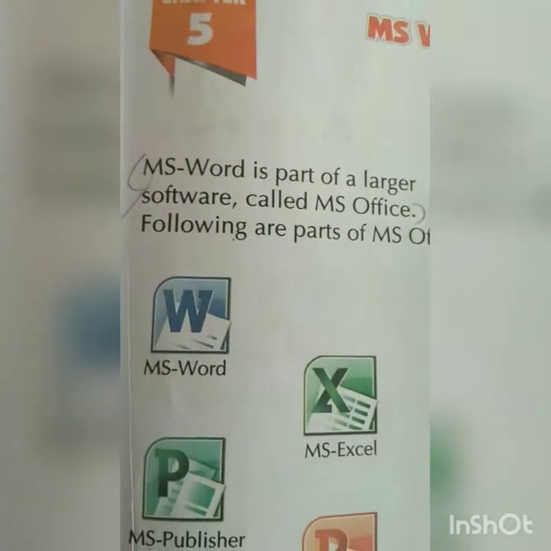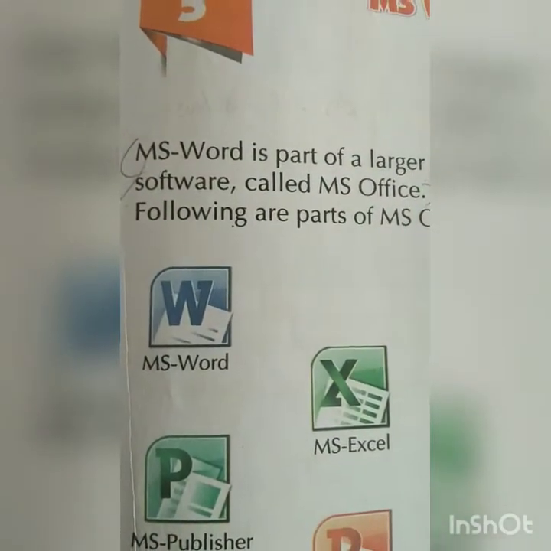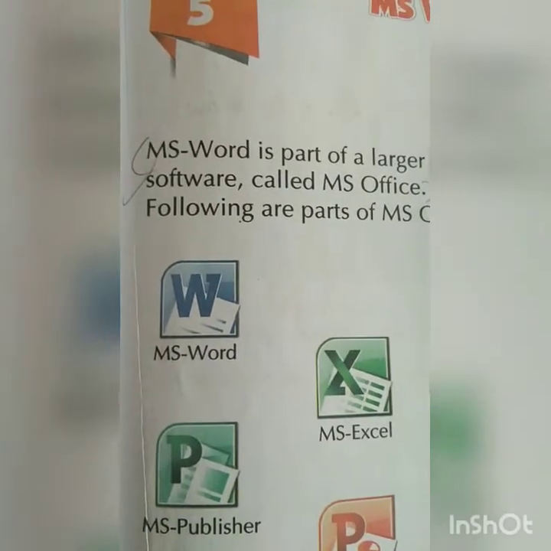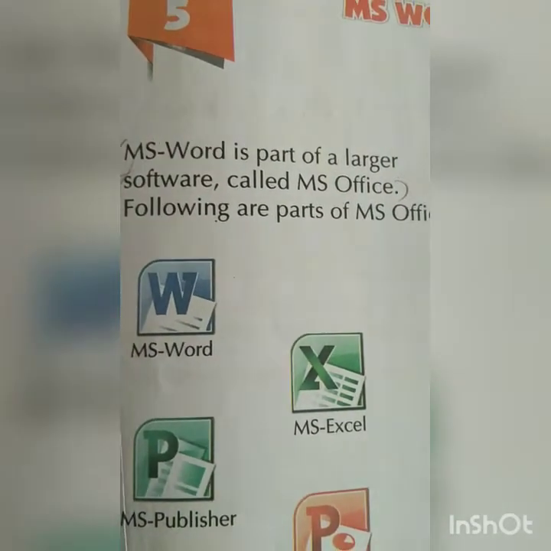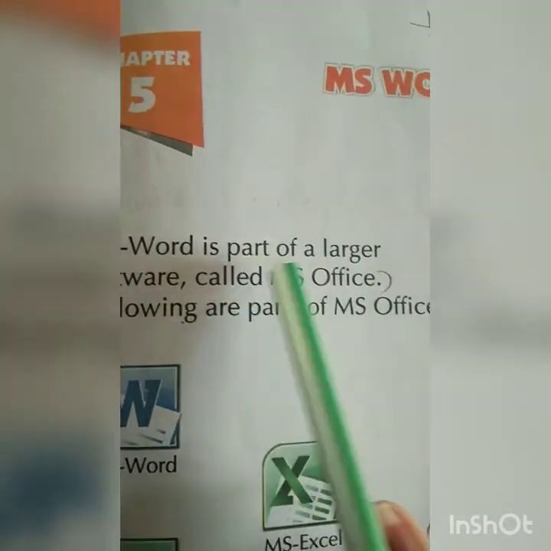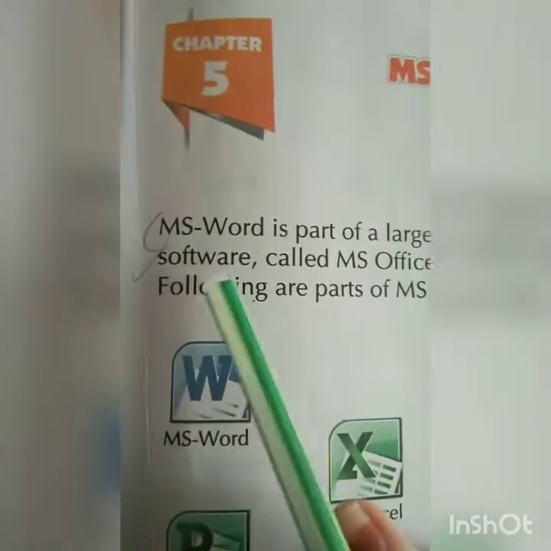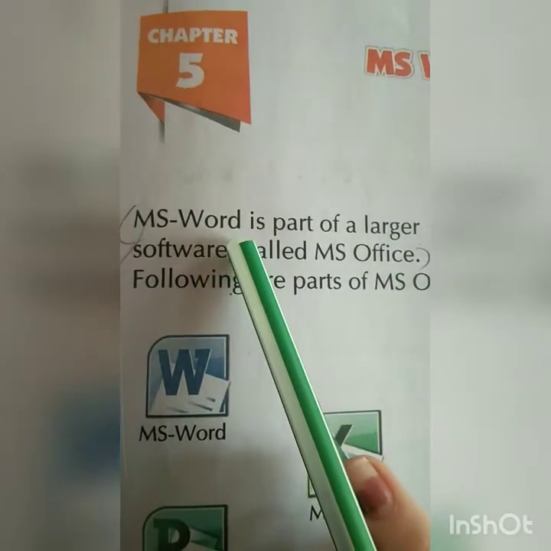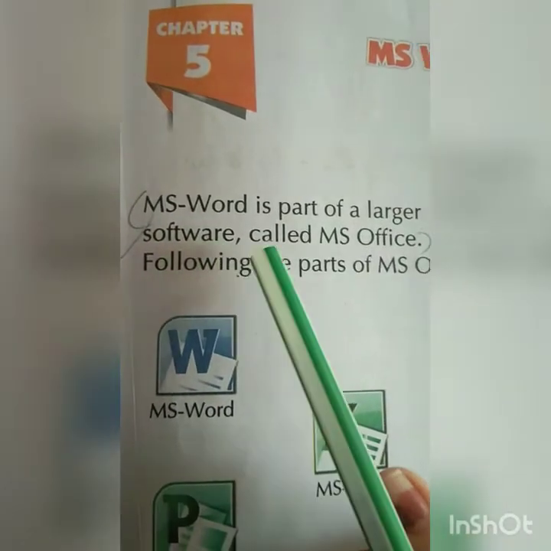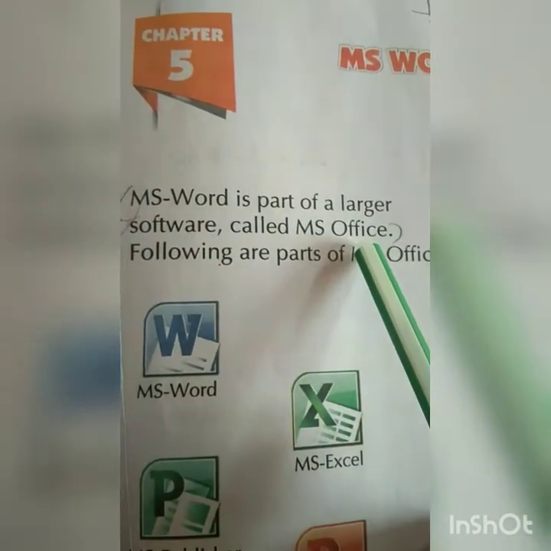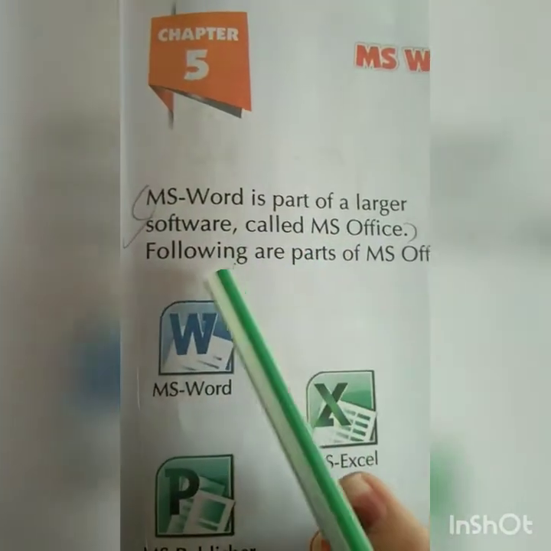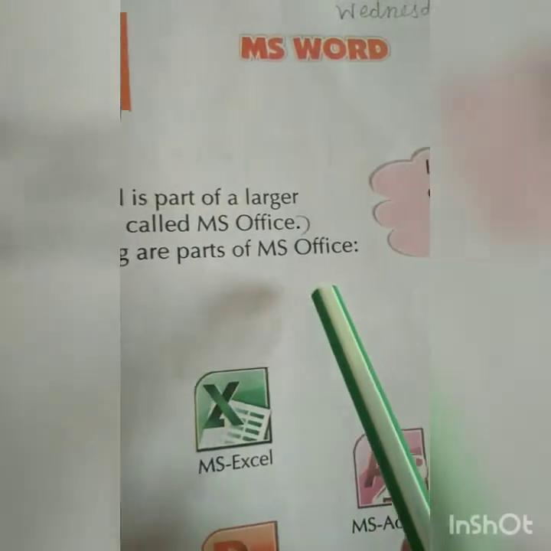So first of all we will learn what MS Word is. The short form is given as MS Word, but the full form of MS Word is Microsoft Word. MS Word is part of a larger software called MS Office, that is Microsoft Office. Following are parts of MS Office.